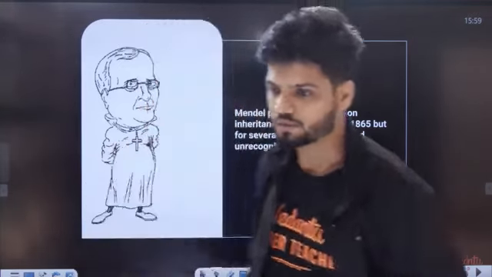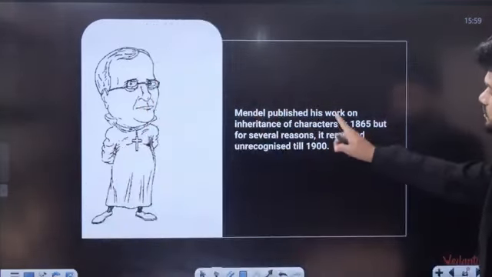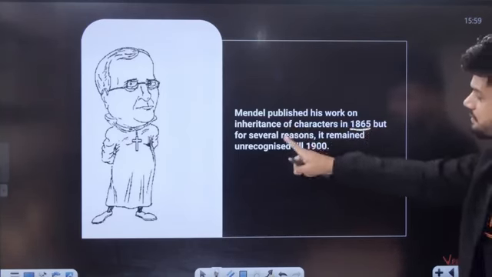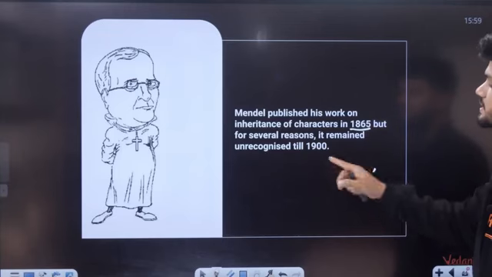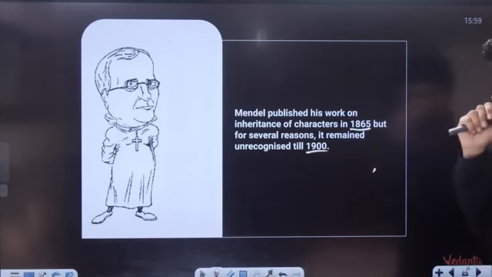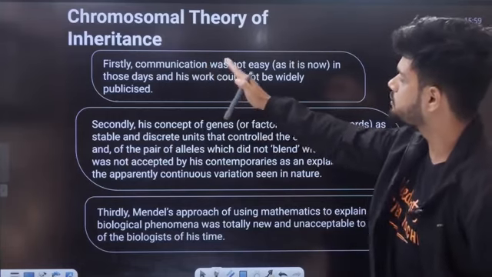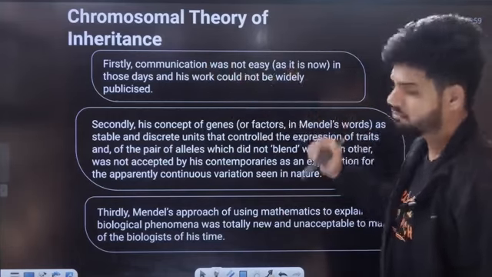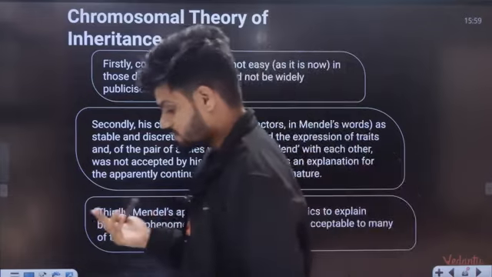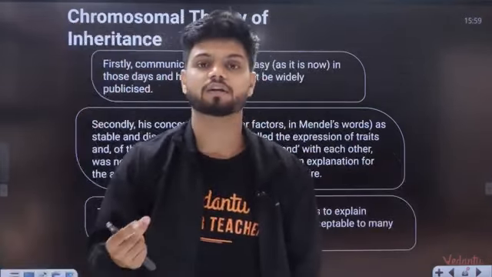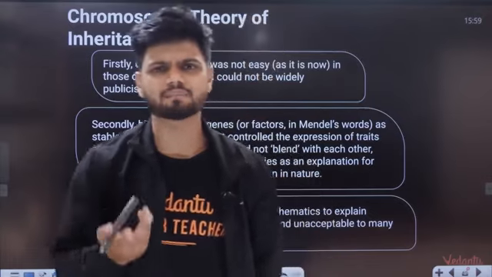Okay. Now understand, students. Mendel published his work on inheritance of characters in 1865, but for several reasons it remained unrecognized till the 1900s. So it was completely unrecognized. No one cared about his work. Okay. So first, why? First, communication was not easy at that time as it is now. Now whenever you make any new discovery, what do you do? You upload it on Instagram, you upload it on YouTube, recognition comes, it goes viral. But that time nothing was there.